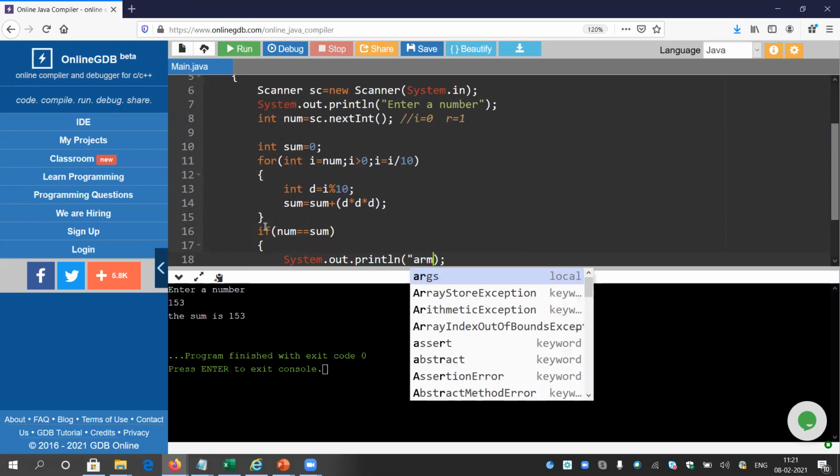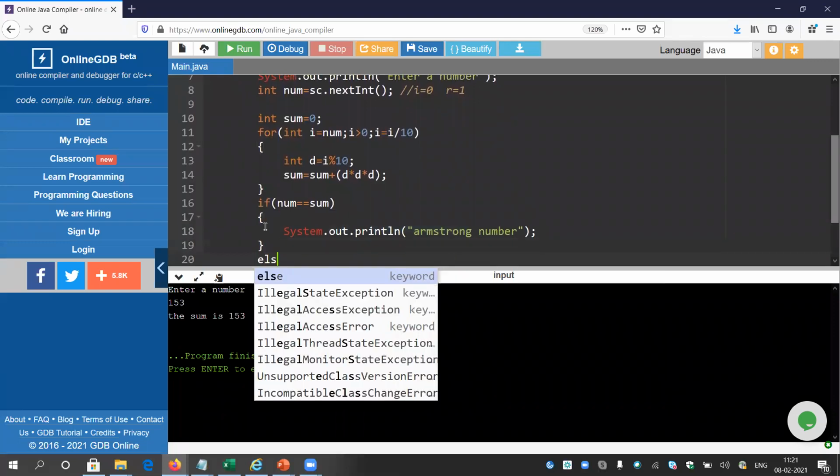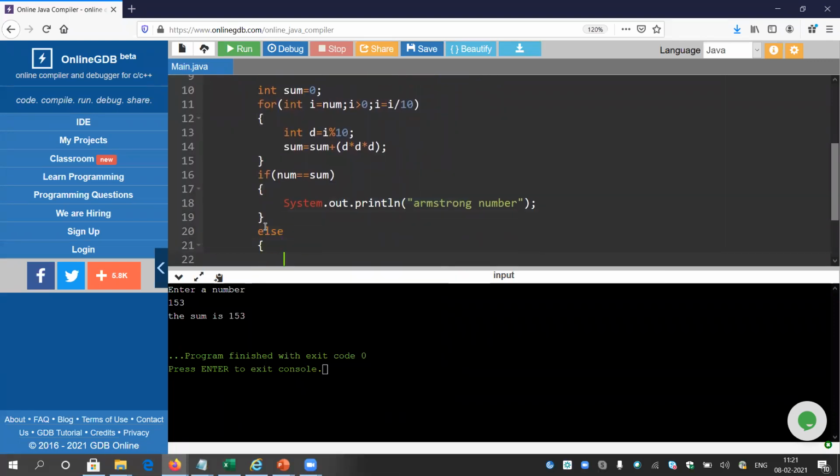Let me print that. Armstrong. I'm a little bit confused with the spelling. It is Armstrong, I guess. Armstrong number. Else, if the sum is not equal to the original number, I will just print not Armstrong number. That's all.